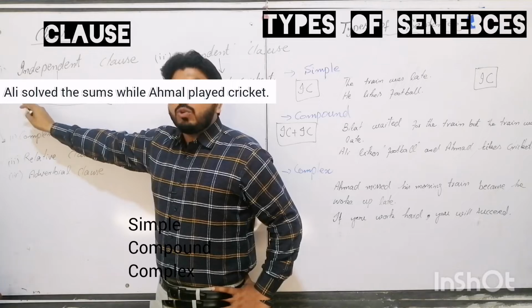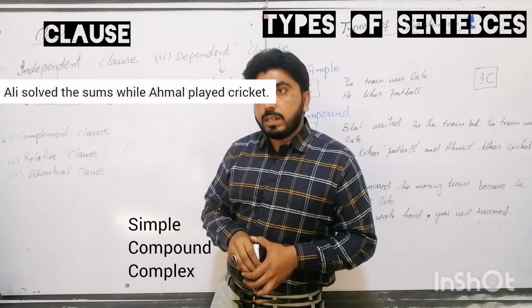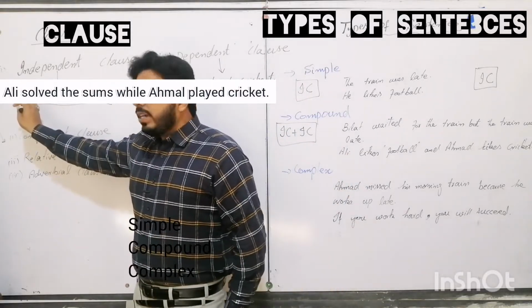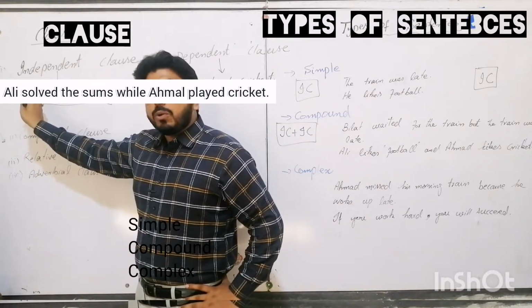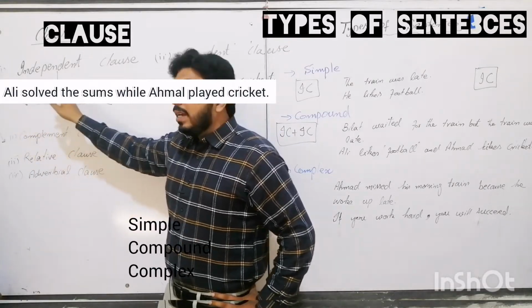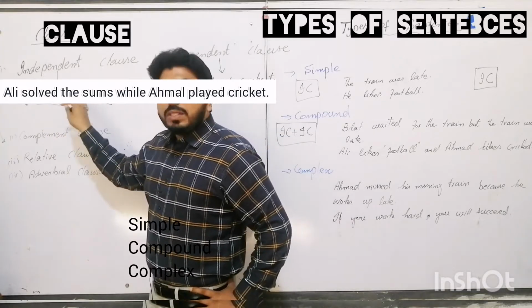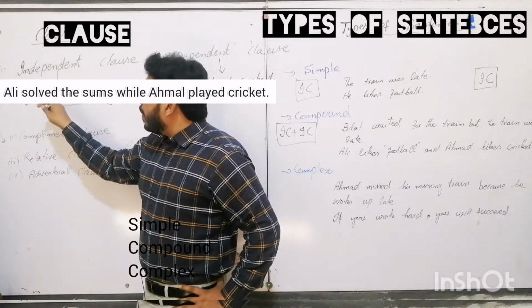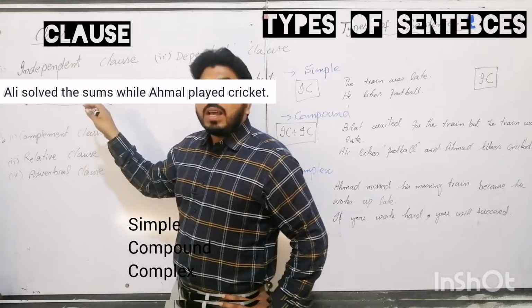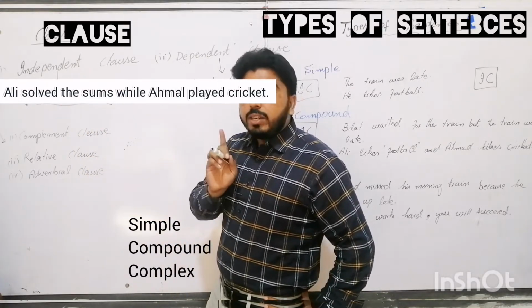Sometimes we define it as the doer of an action, but the subject is not always the doer of an action. Subject means a word or combination of words about which or whom we say something, and whatever we say about the subject is called the predicate. This is "solved the sums." This part belongs to the predicate, and the predicate must have a finite verb.